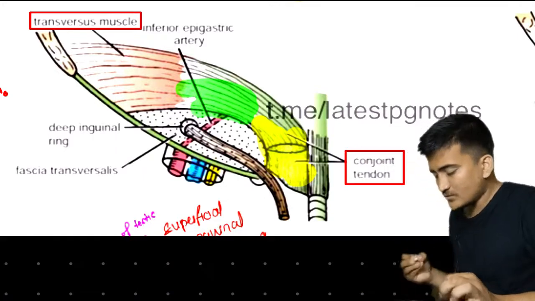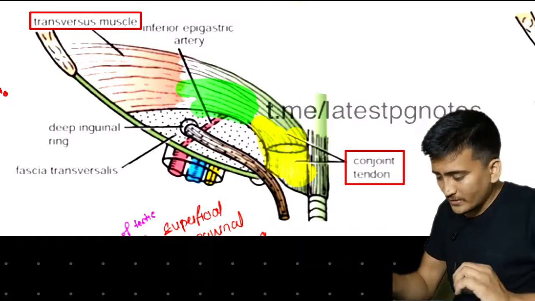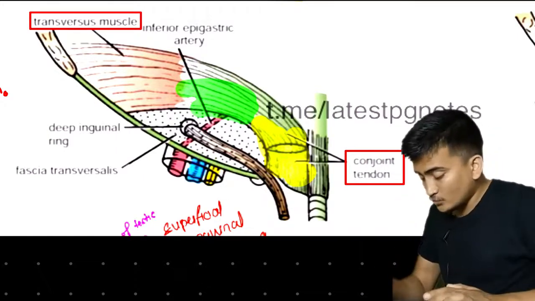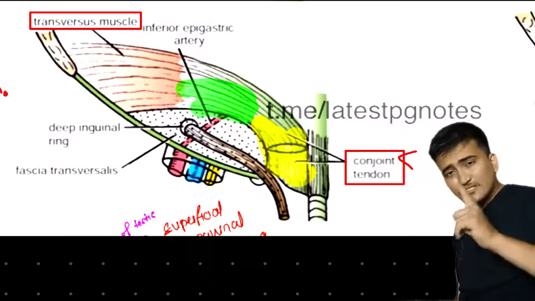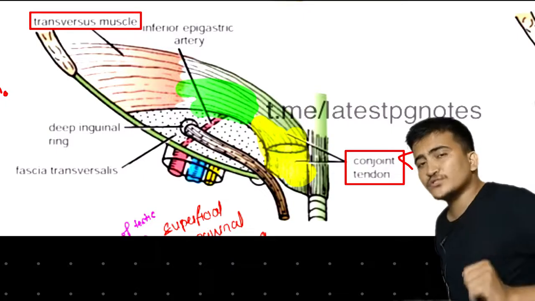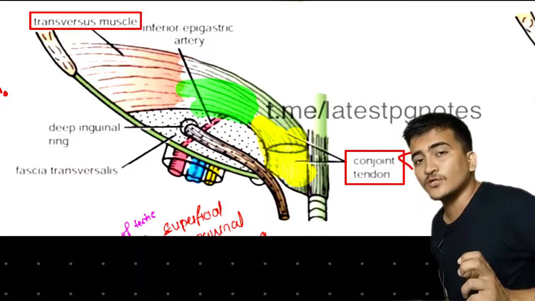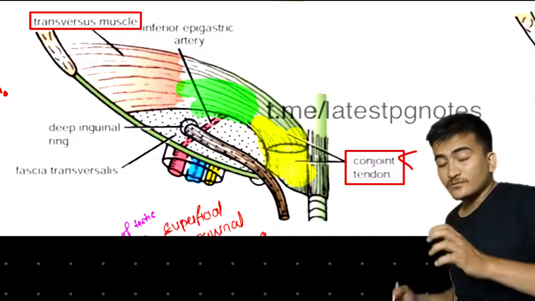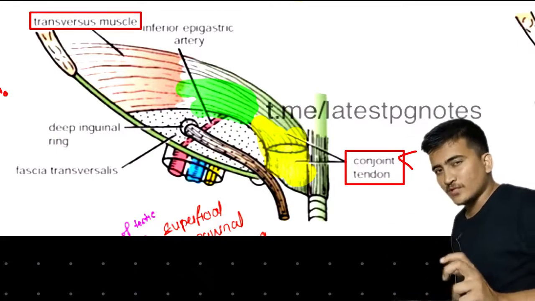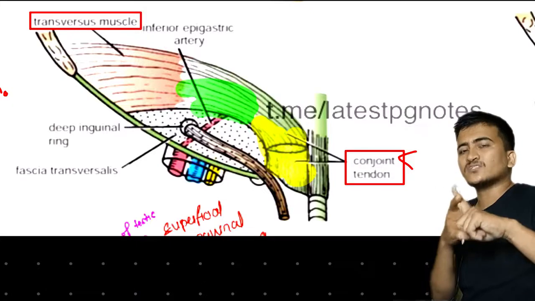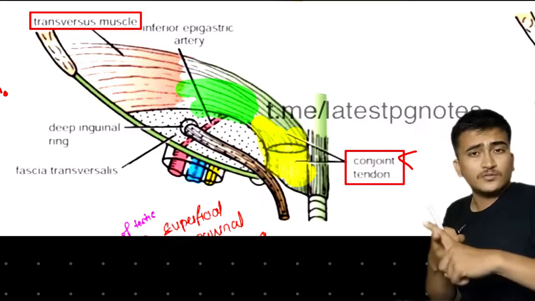Now if you concentrate right here, you will see the conjoined tendon. What is the meaning of conjoined? Conjoined means formed by the combination of two. Now how is this conjoined tendon formed? It is formed by two structures that are found in the posterior wall. What are the structures found in the posterior wall? Was there external oblique muscle in the posterior wall? No, it was not there.